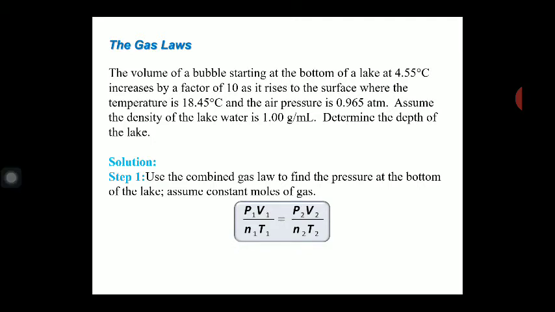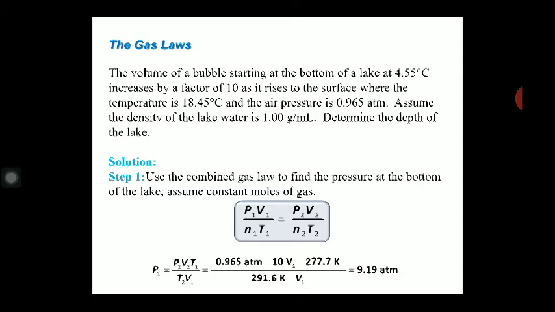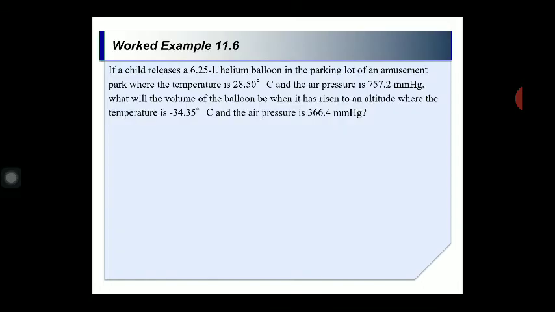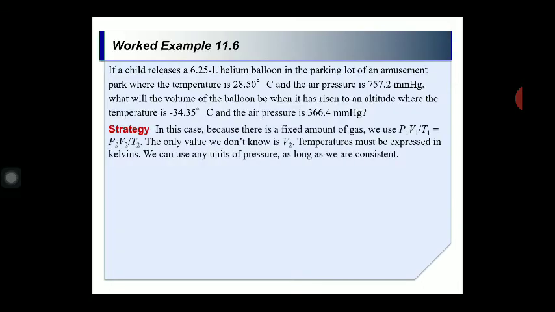So now you have to apply the combined gas law, and according to that law, P1 V1 upon N1 T1 is equal to P2 V2 upon N2 T2. Clear? And this P1 can be calculated accordingly. Put all these values in, the other quantities can be calculated, and it becomes 9.19. Clear?